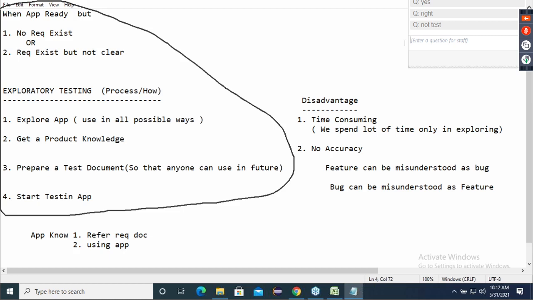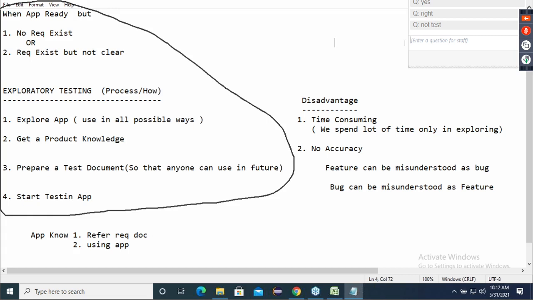For the customer, the answer is just what I told you. When, what, why, everything: the requirement is not there. We don't have an option. What else can I do, boss? You are only saying that the requirement is not there. When you say the requirement is not there, I should go for exploratory testing. Yes or no?